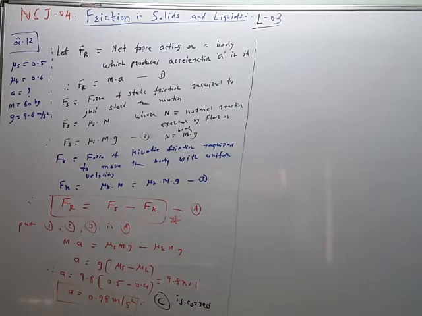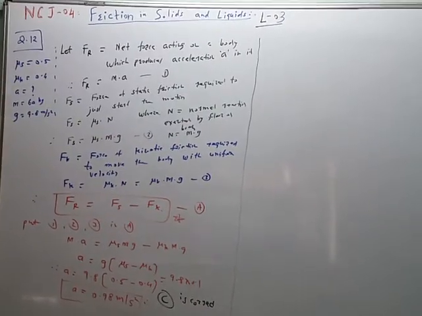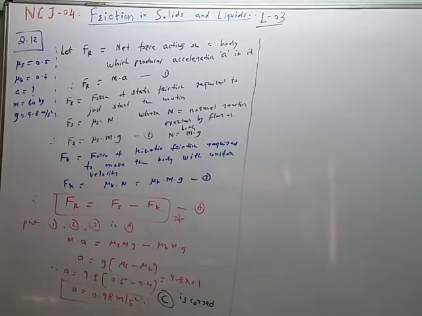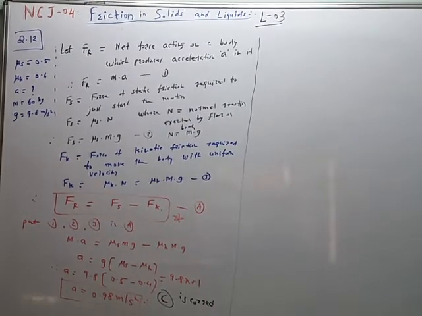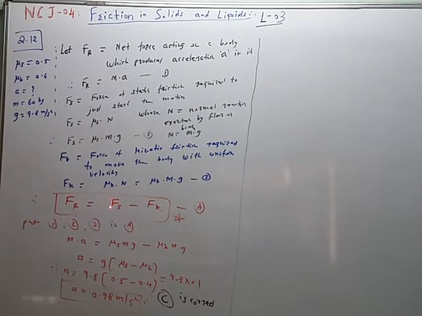So this equation A is important. Remember the meaning of equation capital A. Fs minus Fk is the net or resultant force acting on the body, which produces the acceleration so that the speed increases from 0 to V.